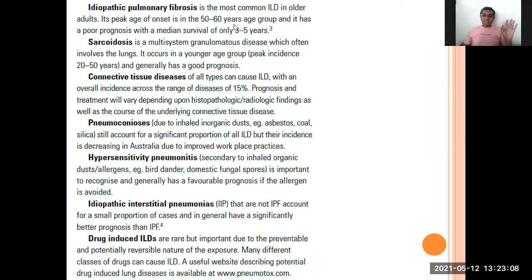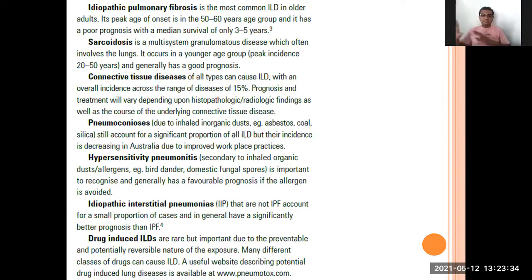See, the age is 50 to 60 years. After the diagnosis of IPF, there is a very poor prognosis, and survival is 3 to 5 years. Once diagnosed with IPF, ultimately within 3 to 5 years the patient will die.